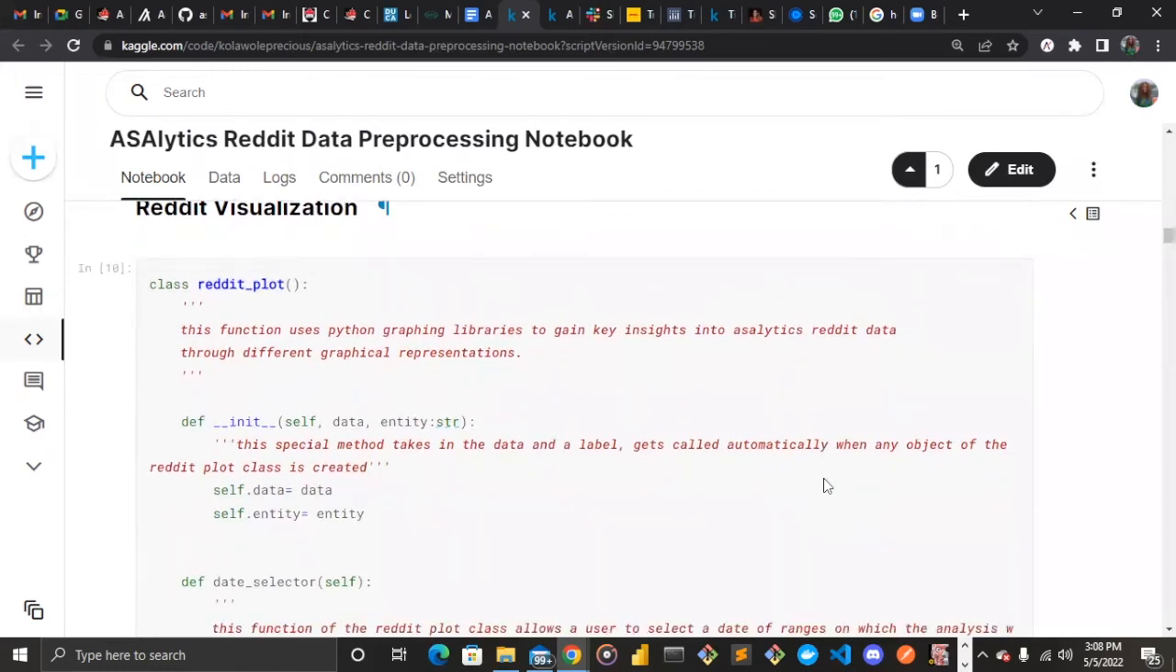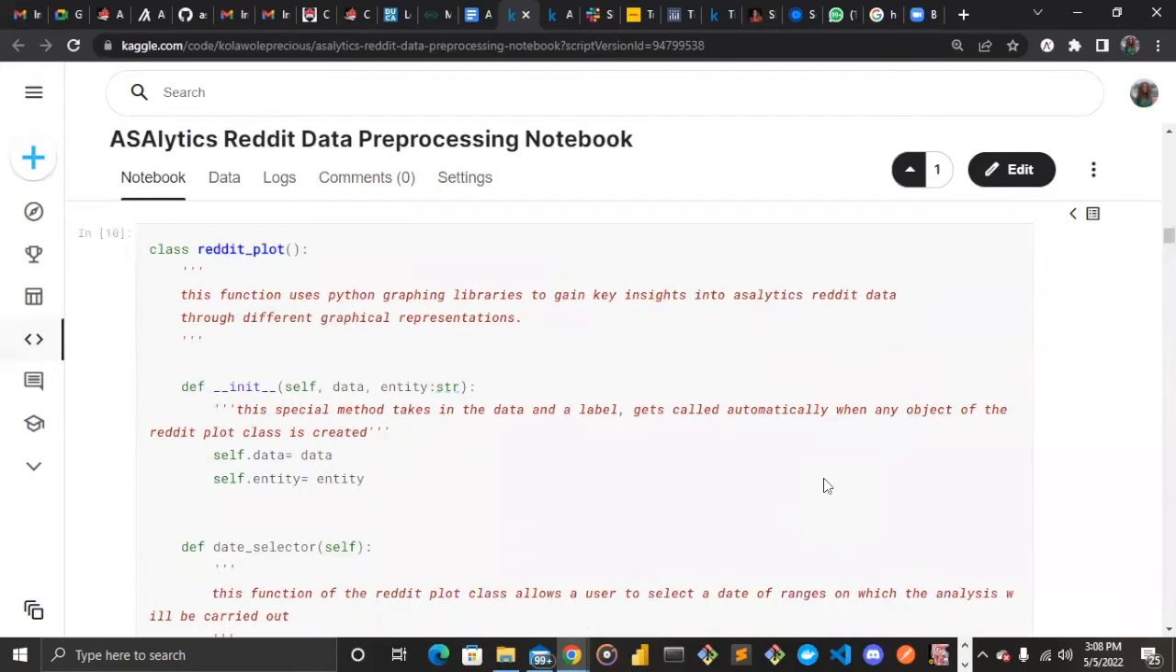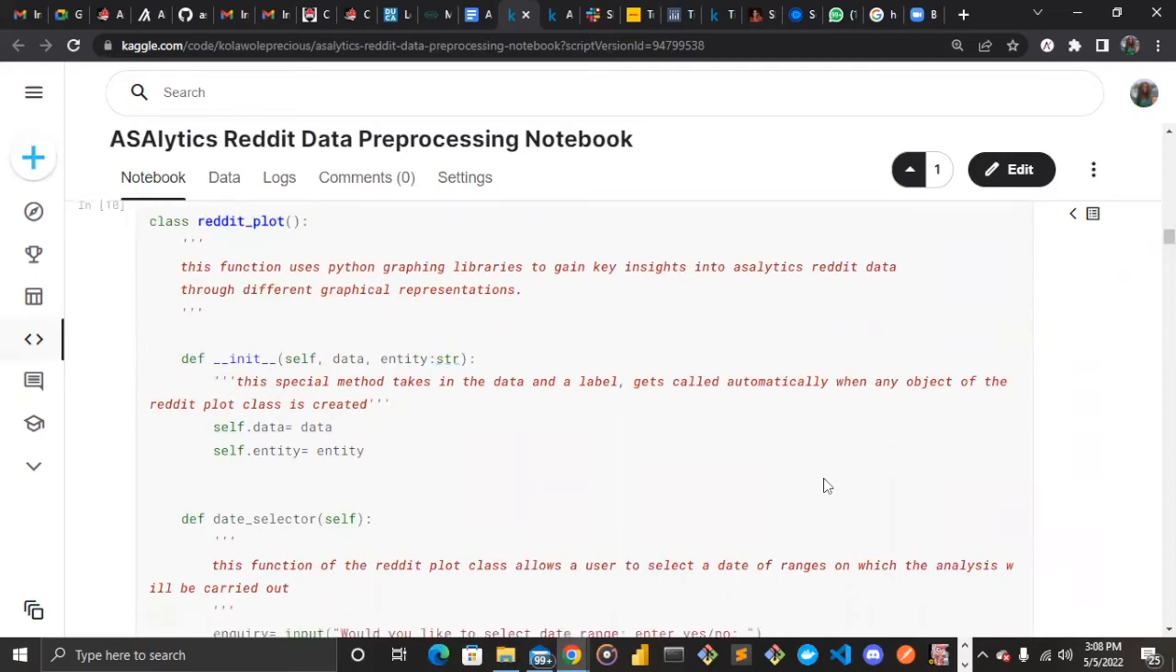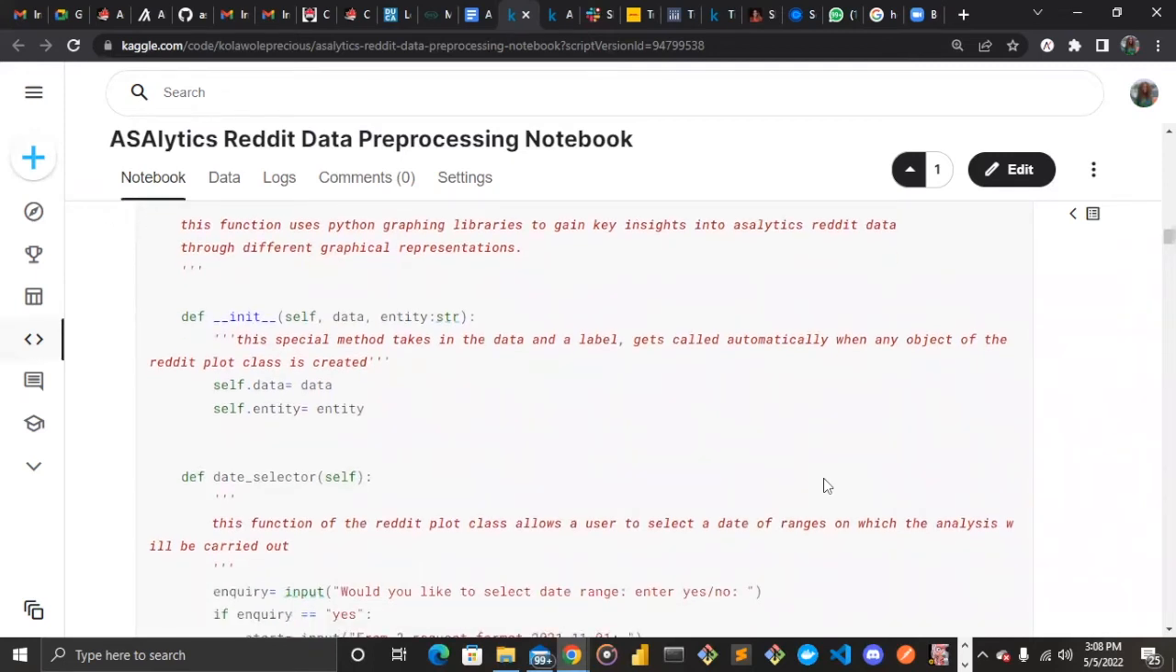So we have a class performing the visualization, which is called Reddit plot. And this plot is using the Plotly library I mentioned, which is very interactive, so as to get all the graphical representations of our data and generate insights accordingly. So we also instantiate an init method, which takes in the data and the label to be worked on, and it is accessed anytime the Reddit plot class is created. So we have a data variable and then an entity variable. Data in the sense of the kind of data we want to work on, and entity in the sense of the data column we want to analyze.